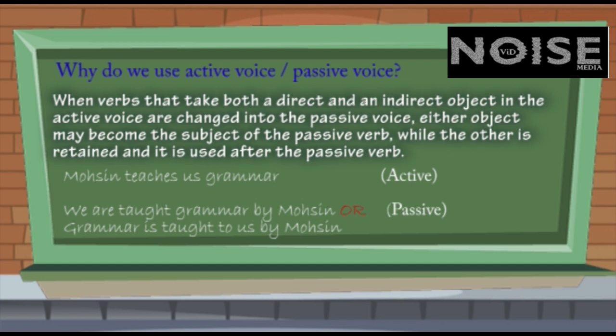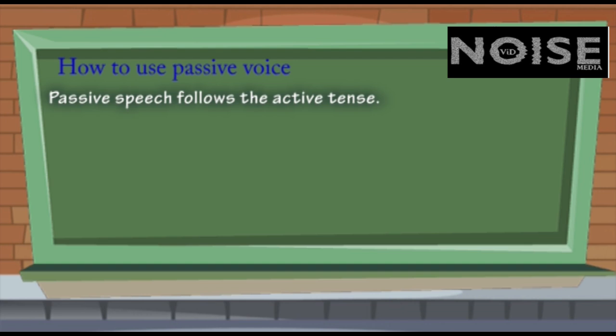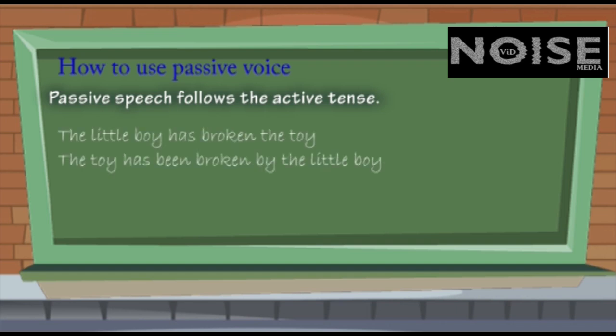Now the question is how to use passive voice. The structure of a passive voice totally depends on the structure of its active form. This means the passive form follows the tense of the active form. For example, if the active form takes present perfect tense, passive will take the same tense. For example, the little boy has broken the toy. Its passive form is the toy has been broken by the little boy.